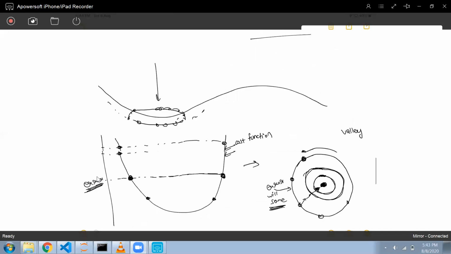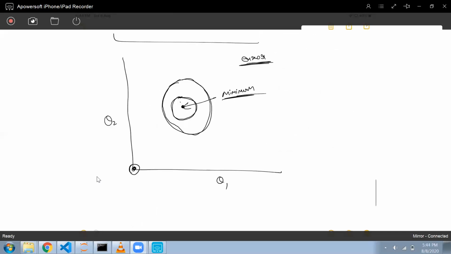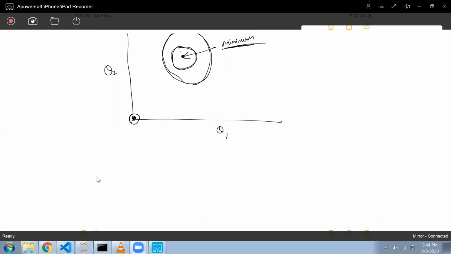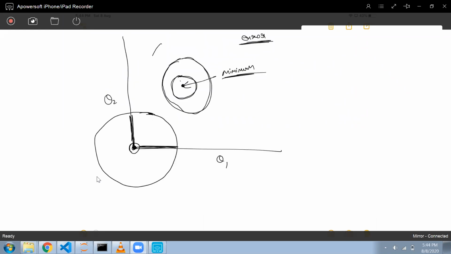But for this second term, the minimum will be 0, because the minimum value of this theta would be 0 only. Okay, so this term would be 0. Now this term will have the maximum value like this. And what we want is a point such that it will just join at one point, so this is the minimum error that I can get.